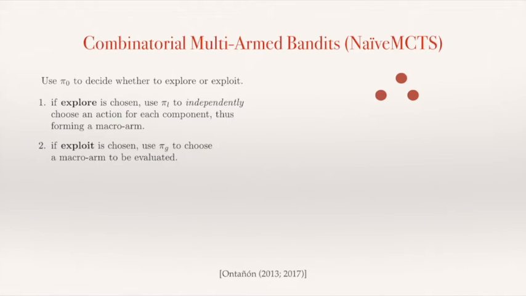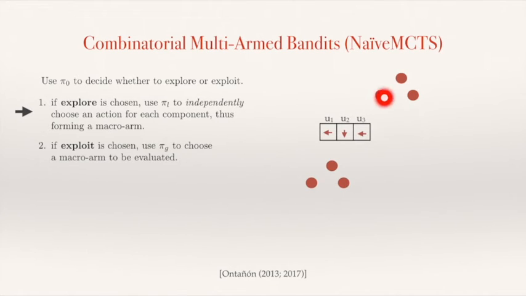We're going to have a policy called pi0 here at the top, and this policy is going to decide whether we either explore or exploit. Let's say that in the first step we choose to explore. If that's the case, then we're going to use another policy, pi-l, which is going to go through each one of the units that we have in the state here at the top, and choose an action for each one of these components or units.